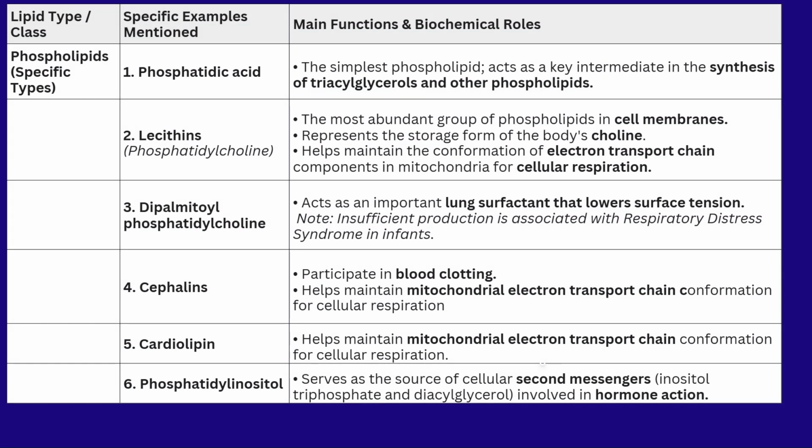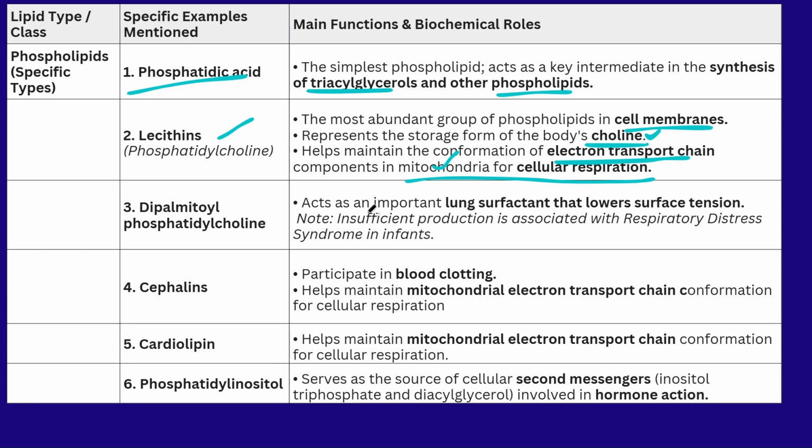Next one, we will understand the different types of phospholipids and their functions. The phosphatidic acid is helpful for synthesis of the triglycerols and other phospholipids. The lecithins are helpful for the maintenance of cell membrane and also for production of choline. It is a type of phospholipid. It is involved in the ETC cycle to produce the final energy, and also it is helpful for cellular respiration by helping the mitochondrial function.